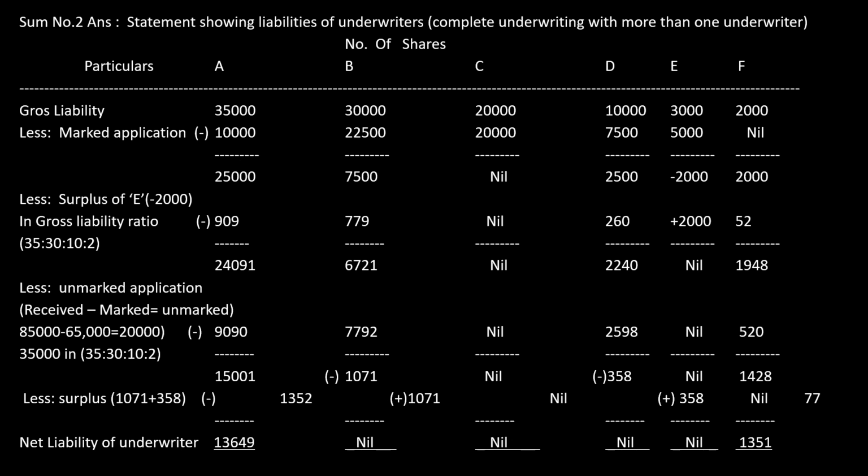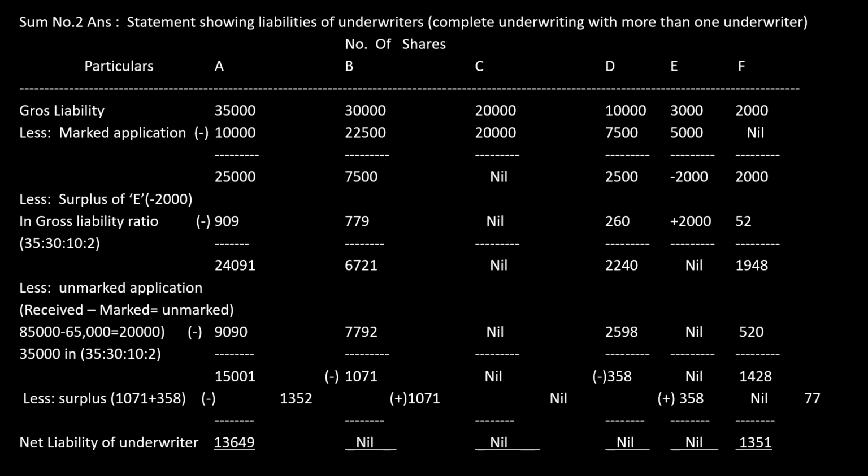So when I add, I'll get 1,071 and 358, which is 1,429. This 1,429 will be shared between A and F in the gross liability ratio. What is the gross liability ratio now? 35:2. So which means 1,429 into 35/37, then 2/37.